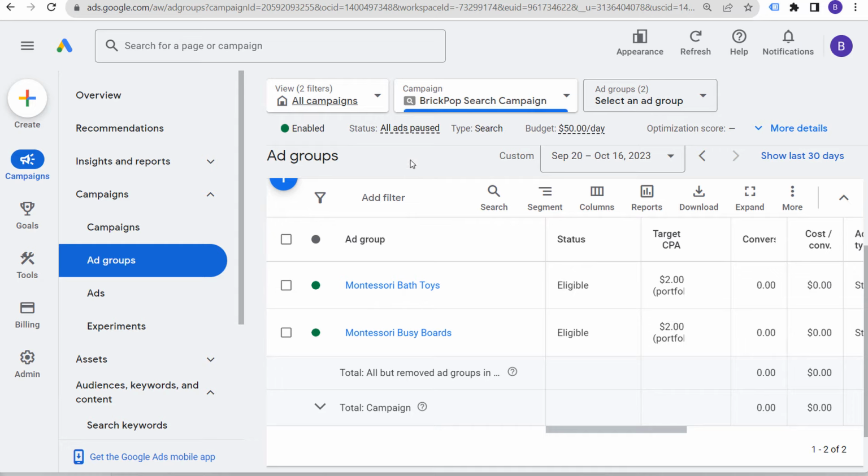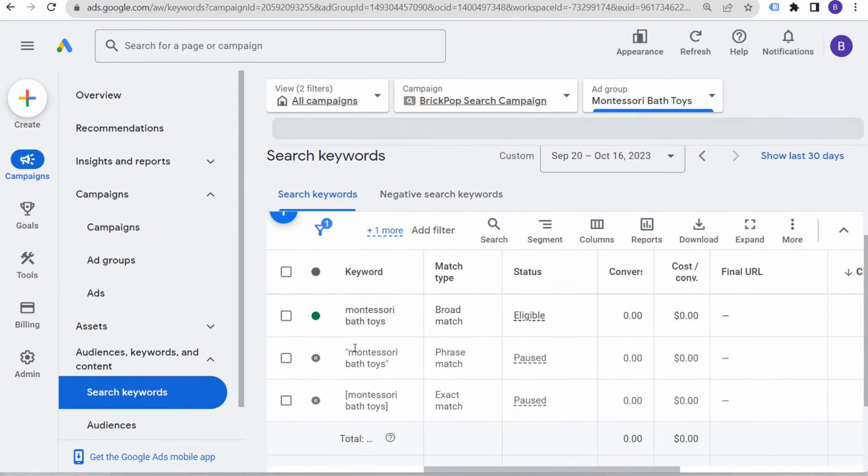Now, what that does is it allows you to test all of those different ad groups and see what actual keywords and ad groups are performing the best for us. The other thing that we can do, and this is really going to be our main strategy, is creating organized campaigns where we have an ad group with very targeted keywords. And you can see I have my one keyword here. One thing about keyword match types, don't target multiple keyword match types in the same ad group. Either target broad match or phrase match or exact match. So that is my best practice there. In this case, I have the broad match keyword enabled. You can add those other keywords and just pause them and then test them over time. But we have our broad match keyword here. So we're targeting this keyword.